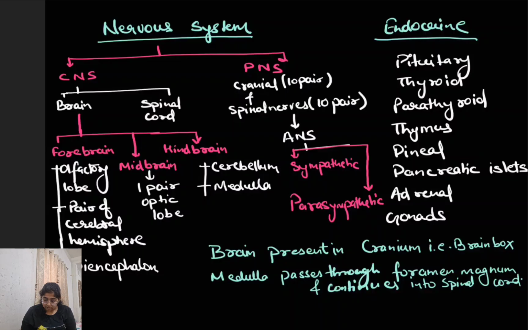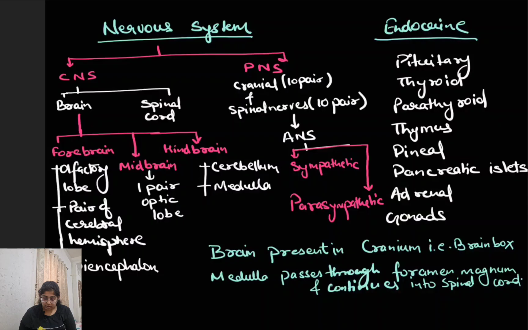Now coming on to the endocrine system, means the gland which secrete endocrine hormones. Just like us, they also have various glands. They have pituitary, thyroid, parathyroid, thymus, pineal, pancreatic islets. The pancreas has both the endocrine as well as the exocrine parts. Adrenal and gonads. Gonads means testis and ovary.